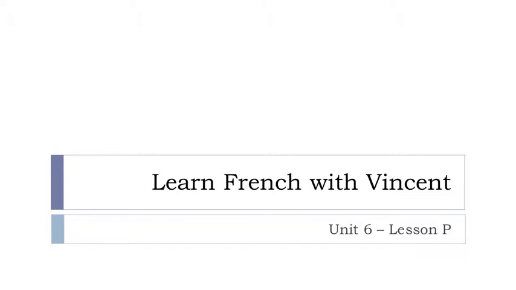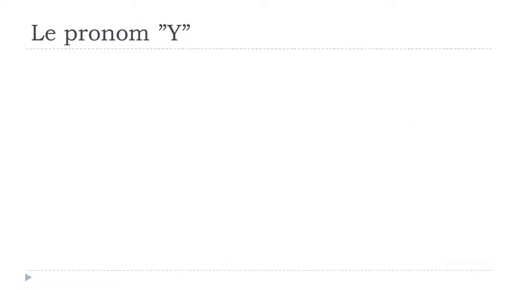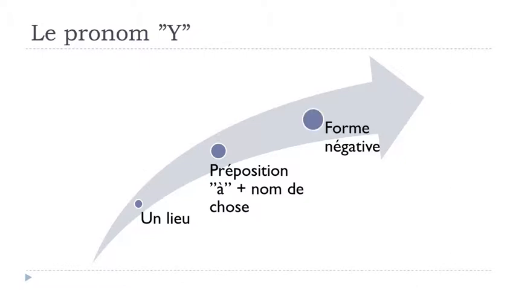And in this lesson, we'll see together le pronom complément Y. So in the previous lesson, we saw another pronoun, the pronoun en, okay? And in this lesson, we'll see le pronom Y. Well, you pronounce it I, of course. So le pronom Y, we'll say that it can replace un lieu, a place, okay? Or then it can replace la préposition à and then a noun of thing. And then we'll see how to construct it when you've got a negative form, okay?